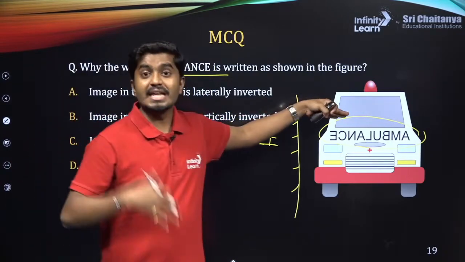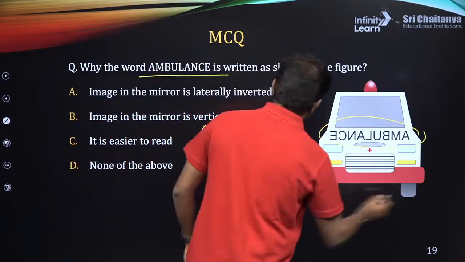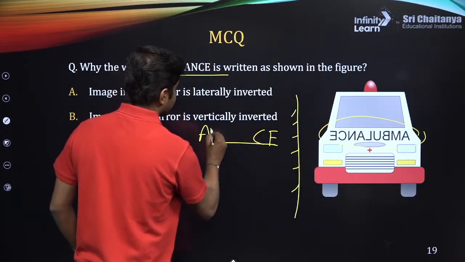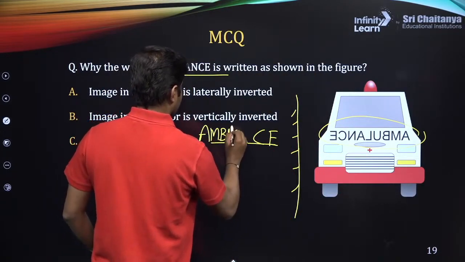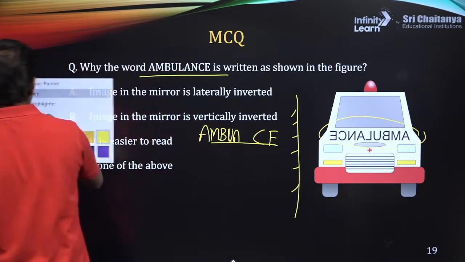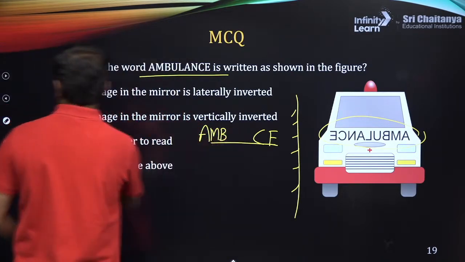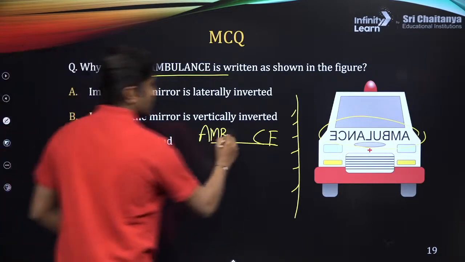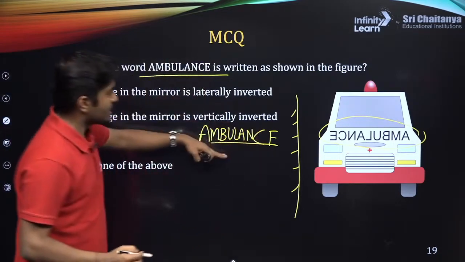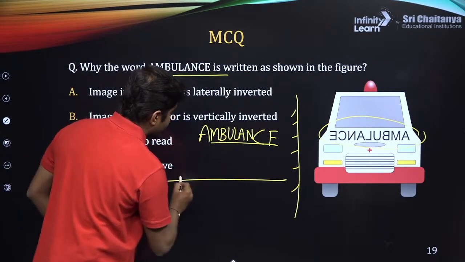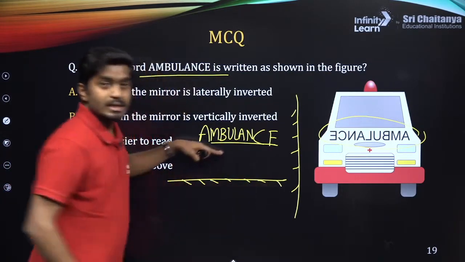And if it is inverted, what will happen? If this word is ambulance, I will write it down. So there is an ambulance word. If I keep a mirror here, then what will happen?